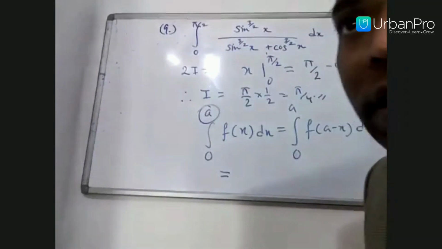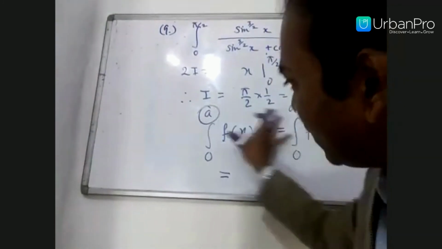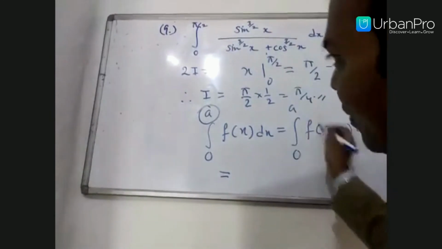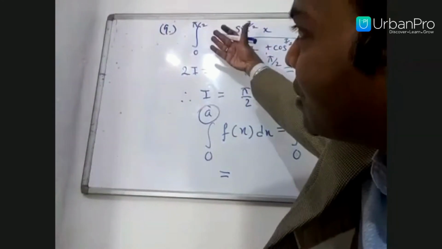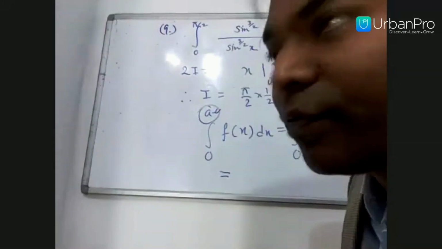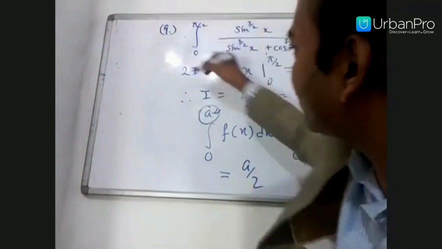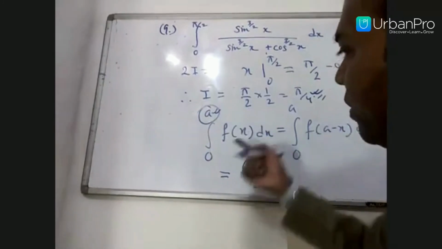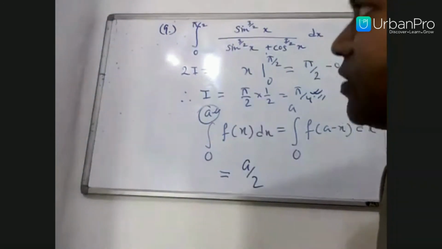The answer becomes just half the upper limit, a by 2. Just like here, pi by 2, half of it is pi by 4. Everywhere this property is used, this is the one trick to know the answer without solving.